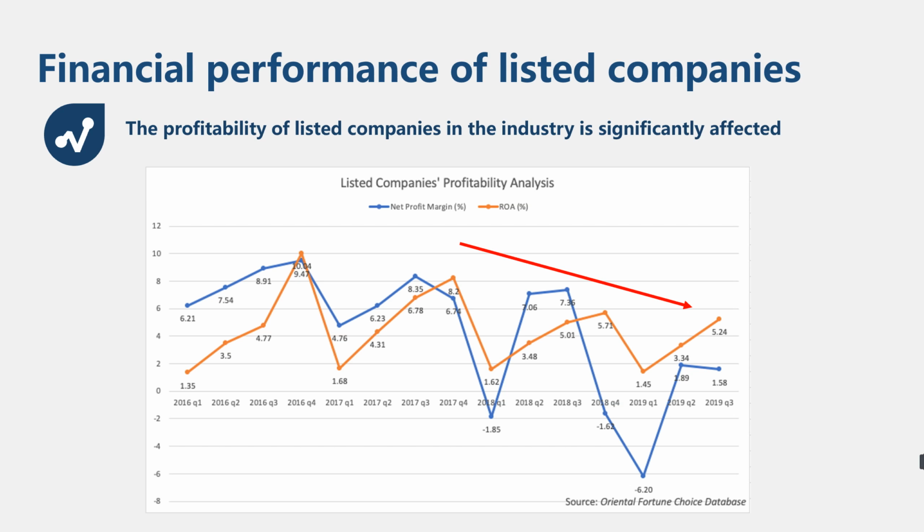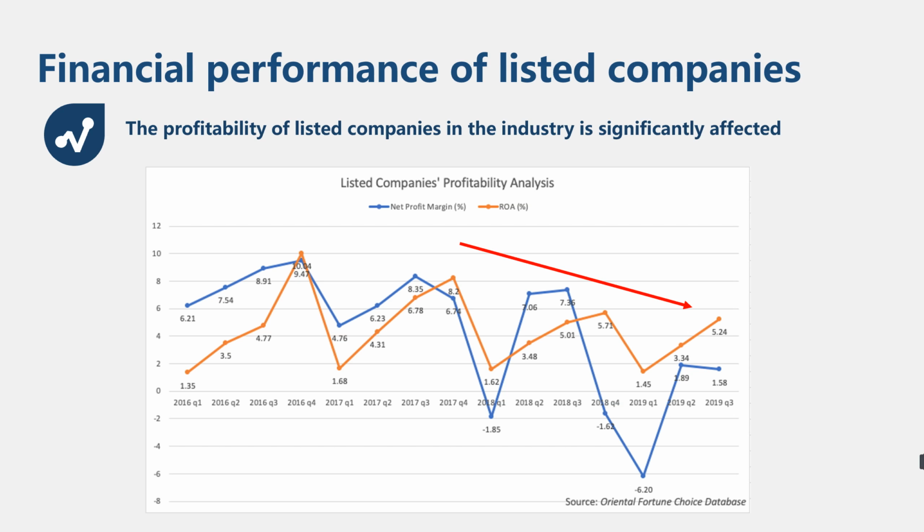In order to understand the trade friction impact on corporate financial performance in the electrical equipment industry, we selected 216 listed companies within the industry as samples, using financial index analysis to study the effect of the trade friction on these companies' financial indicators.